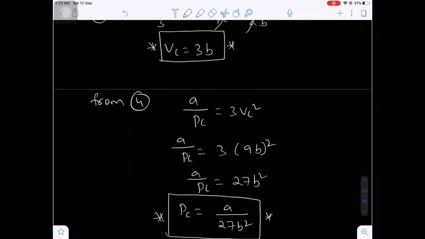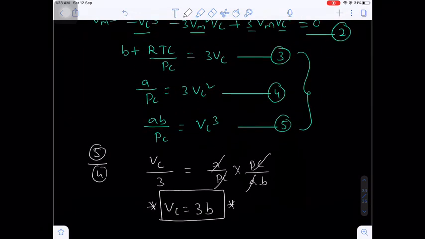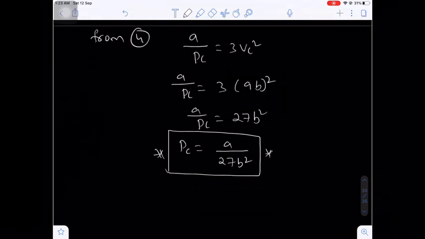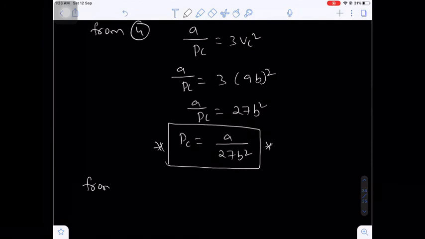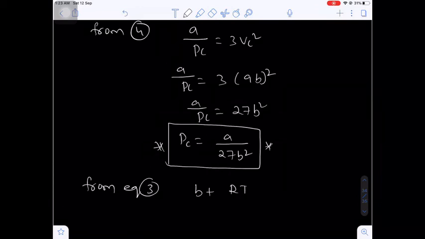Okay. By replacing the Vc and PC values in equation number 3. What is equation 3? B plus RTC by PC equal to 3Vc.